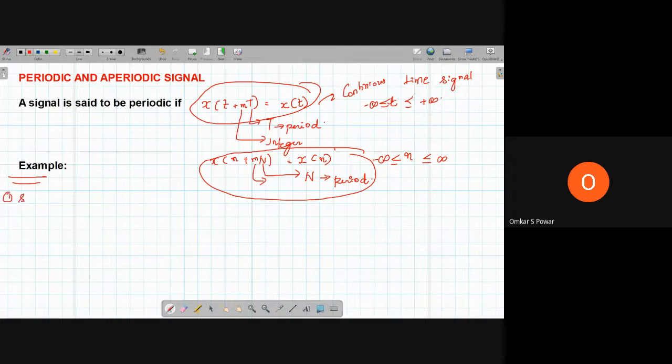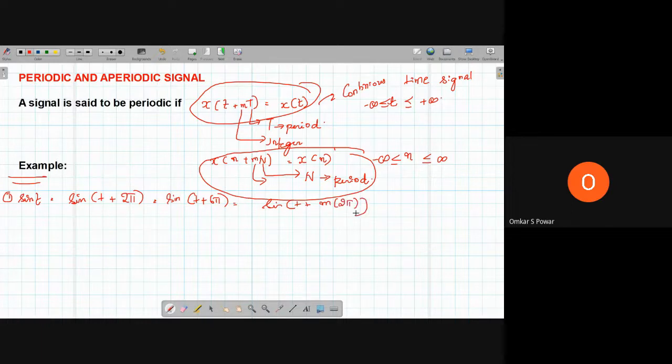First one: sine t is equal to sine of t plus 2 pi, which is equal to sine of t plus 6 pi, which in general we can write as sine of t plus m into 2 pi.